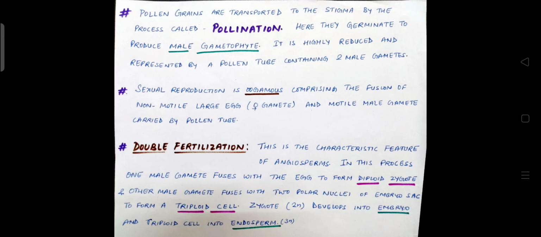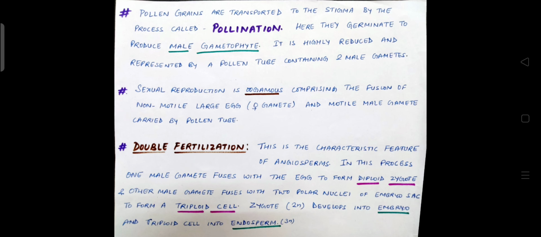In case of angiosperms, the sexual reproduction is oogamous type. Now what is the oogamous condition? Here, there is fusion of a non-motile large egg cell with a motile male gamete comparatively smaller in size, which is carried by the pollen tube. This type of fertilization or reproduction is known as oogamous type.